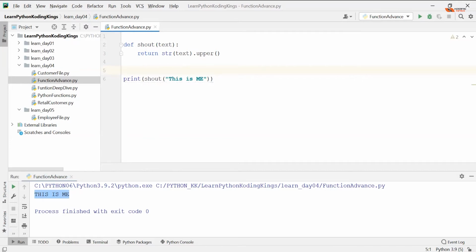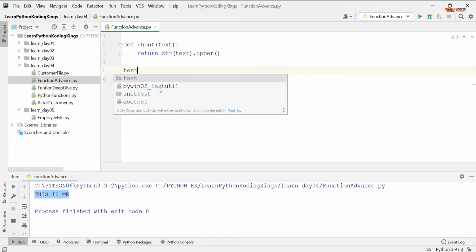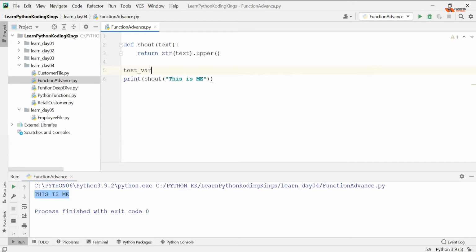As Python functions are first class members, they are instances of certain classes. Correct? If they are instances, then I should be able to assign them to a variable. Can I? Let's try. I'm assigning shout to test_method equals shout, and I'm not calling it with parenthesis.